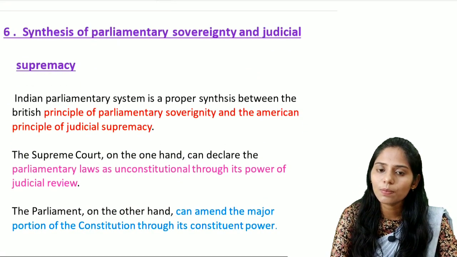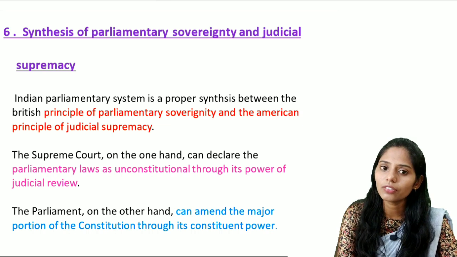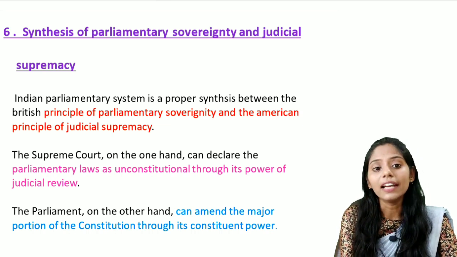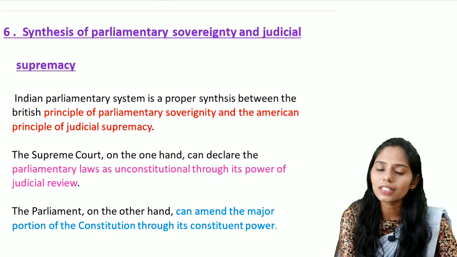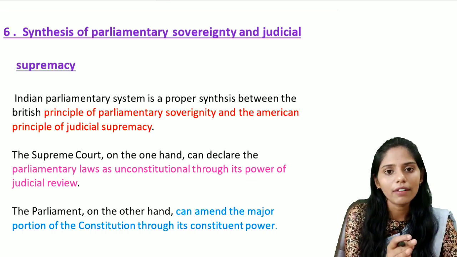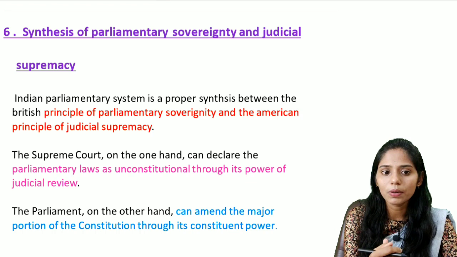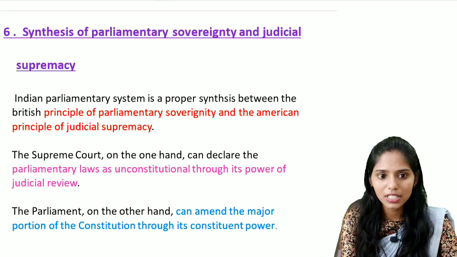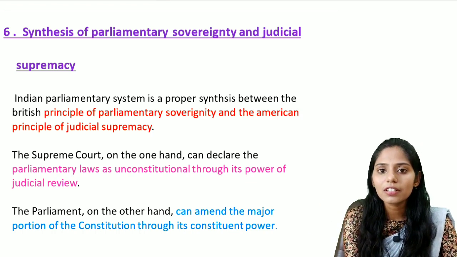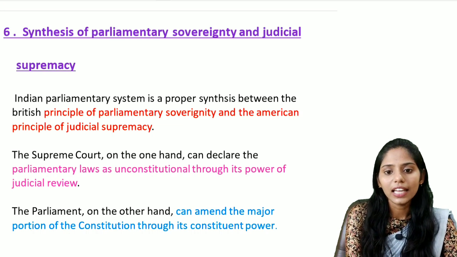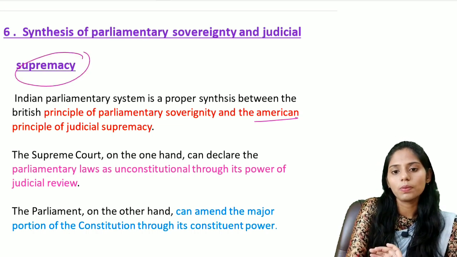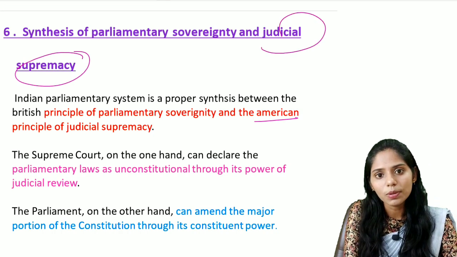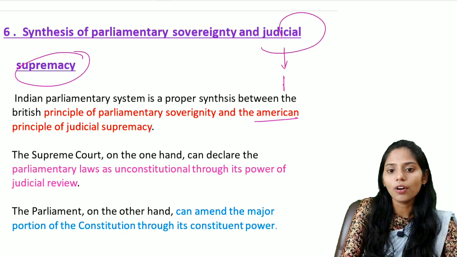Let us see the next important feature, that is a synthesis of parliamentary sovereignty and judicial supremacy. There is a proper synthesis between parliamentary sovereignty and judicial supremacy in the Indian parliamentary system. Parliamentary sovereignty is the British idea, and judicial supremacy is the American one. In America, with judicial supremacy, they follow the due process of law.